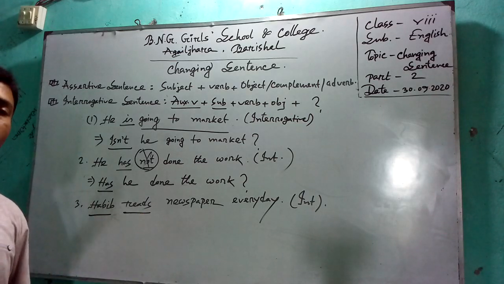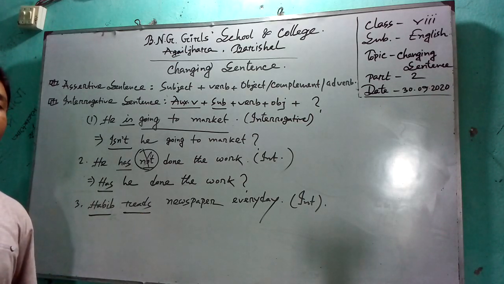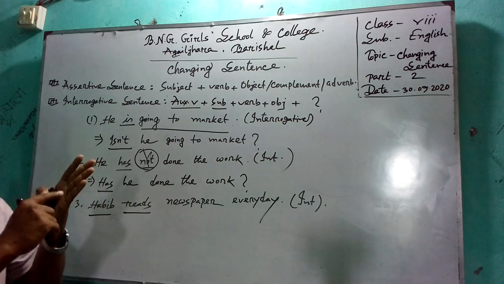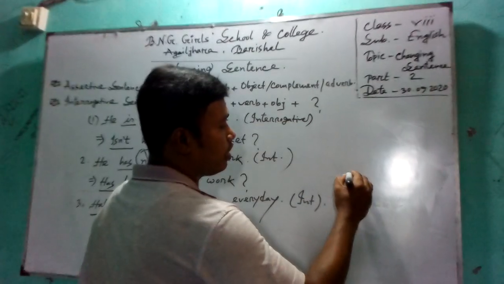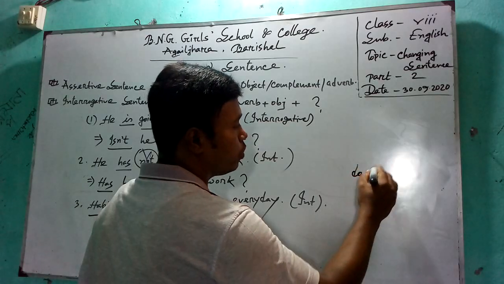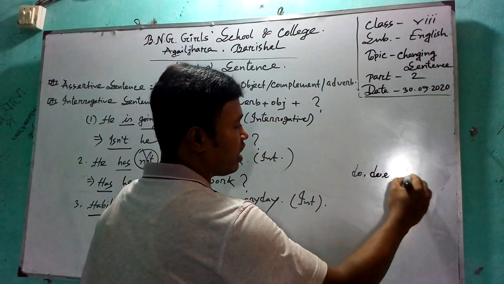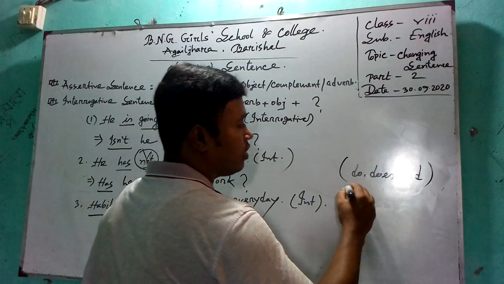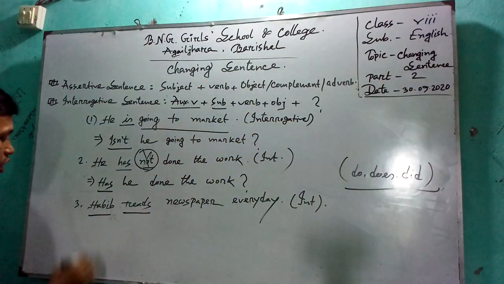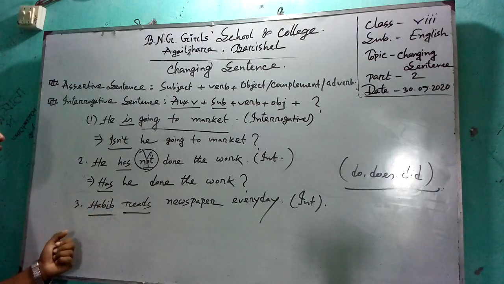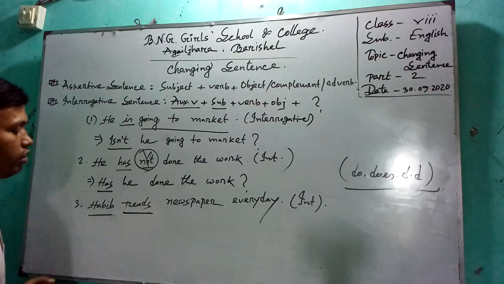And these substitute auxiliary verbs are do, does, and did. Only these you can use. So, Habib is the subject and third person singular number, reads is the verb.